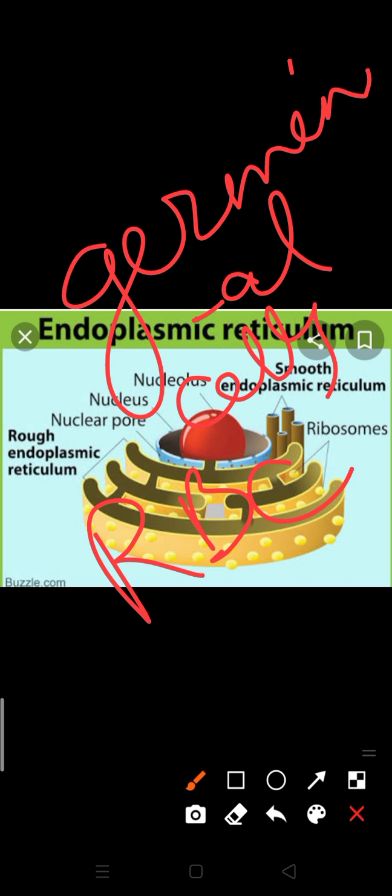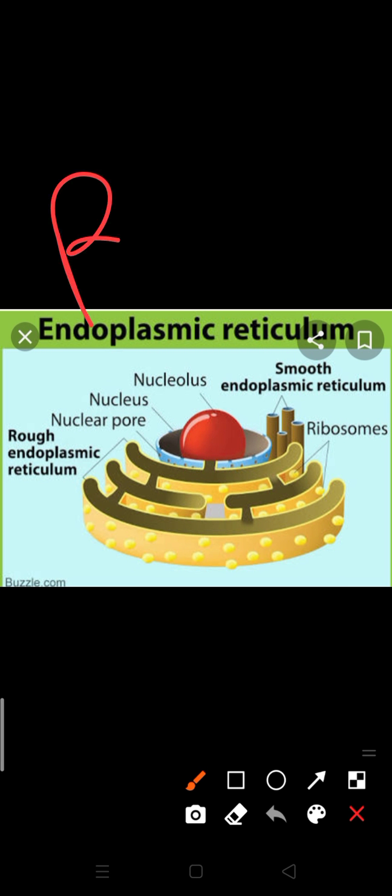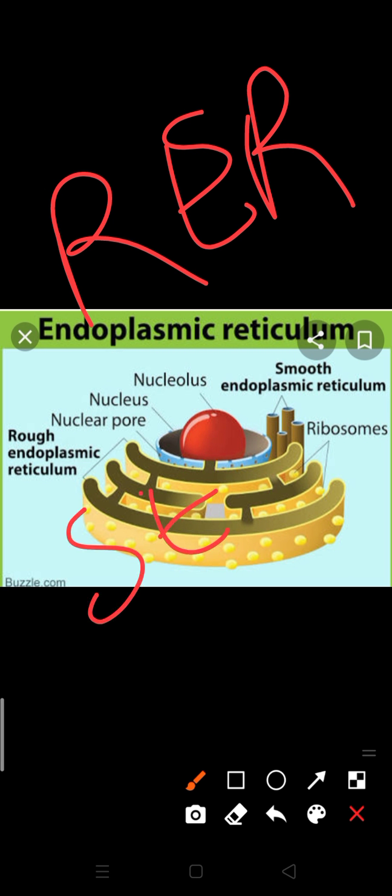We know that they are of two types: one is known as the rough endoplasmic reticulum and the other is the smooth endoplasmic reticulum. If endoplasmic reticulum bears granules, these granules are known as ribosomes. Because of the presence of ribosomes on their outer surface, they are known as rough endoplasmic reticulum. But some are agranular, not having ribosomes on their surface. That's why they are known as smooth endoplasmic reticulum.